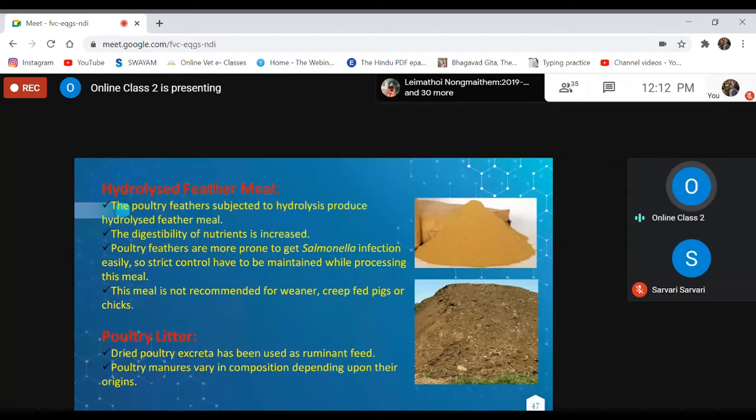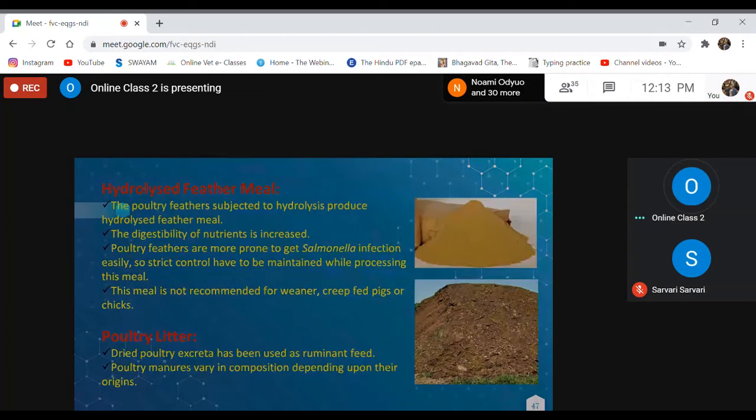In case of ruminant animals, we can use poultry litter as a source of NPN compounds, because in poultry, nitrogen will be excreted in the form of uric acid. So therefore, poultry litter will be a very good source of what? NPN compounds. So it can be used in ruminant animals to some extent.